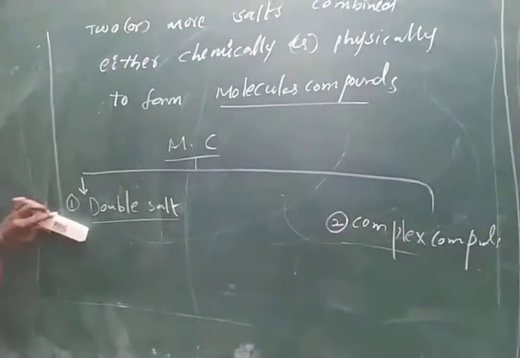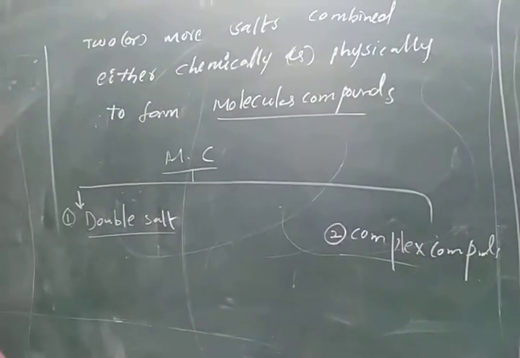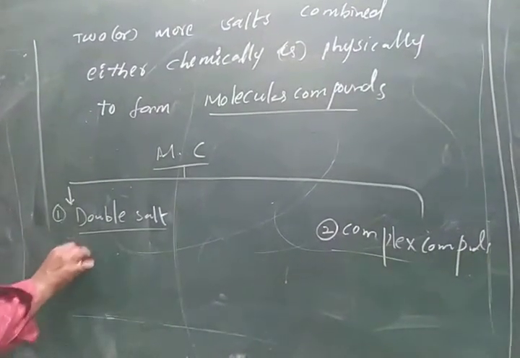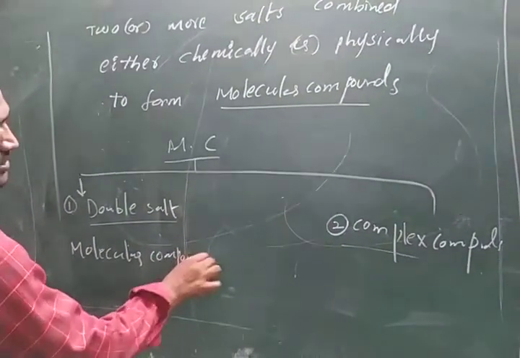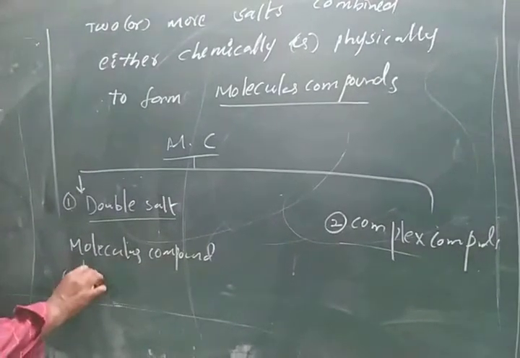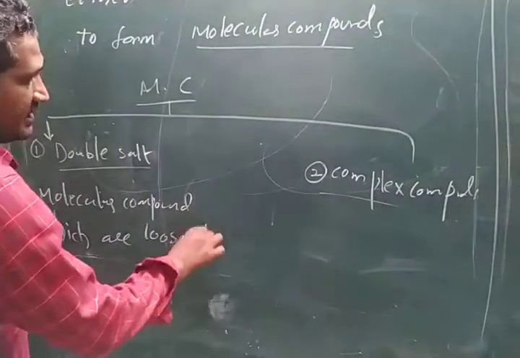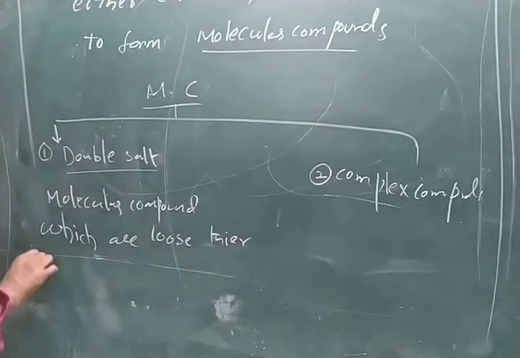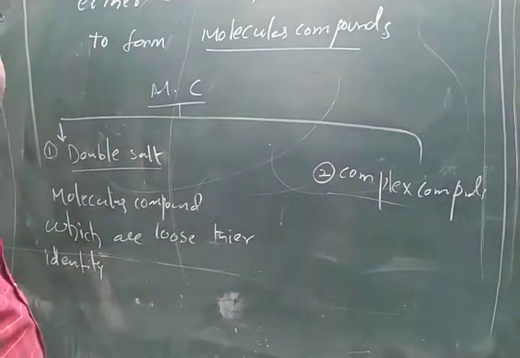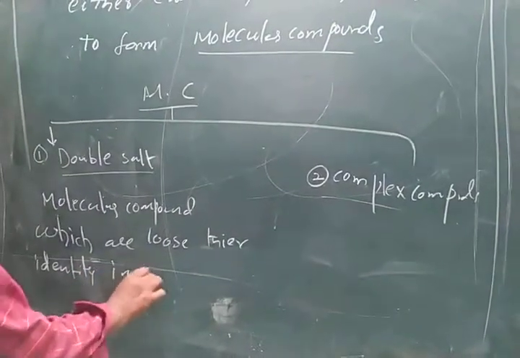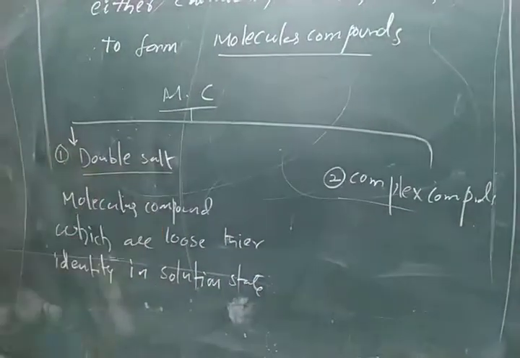Double salts are molecular compounds formed by combining two salts, which lose their identity in water or in a solution state.